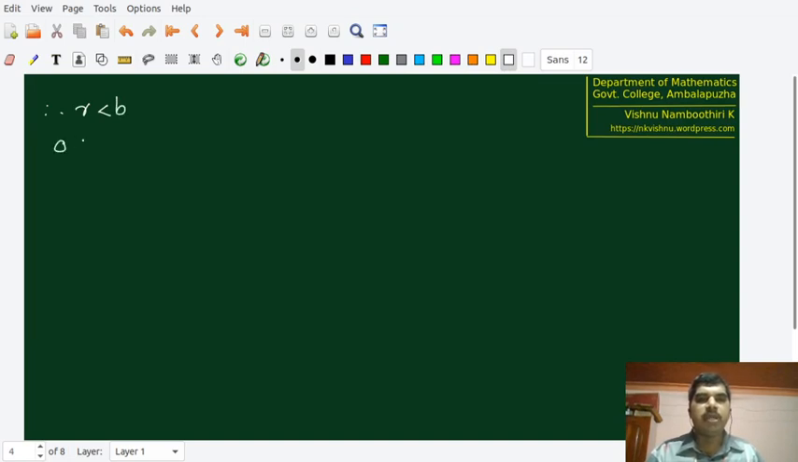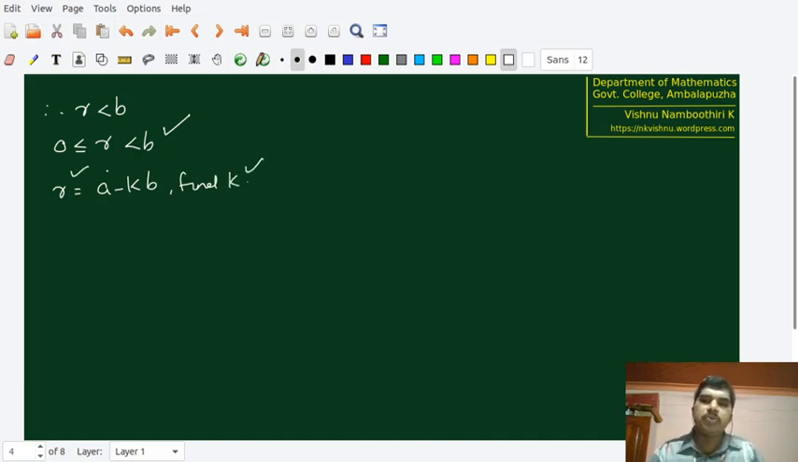Already we have verified that by construction itself, R is greater than or equal to 0. Now R is less than B also. So we have located one R. By locating this R, we know that R is equal to A minus KB. We have already taken this notation. Then from this equation, we can find K also. So K is also found, R is also found.